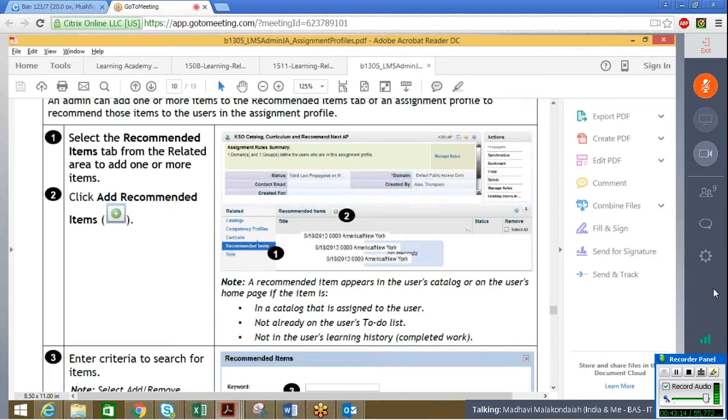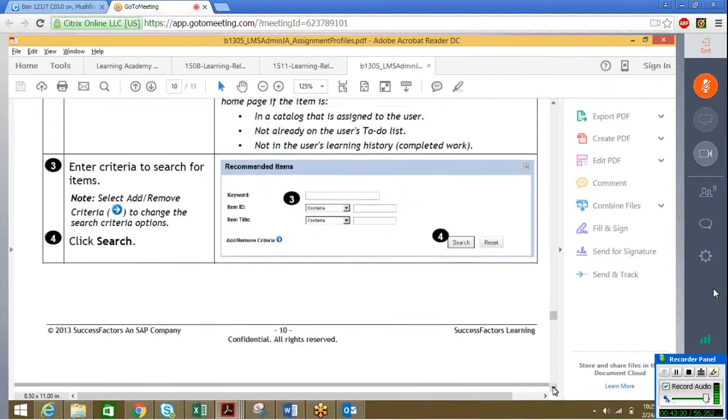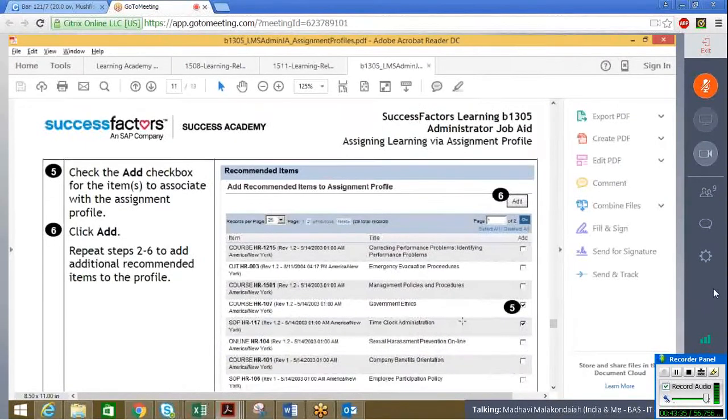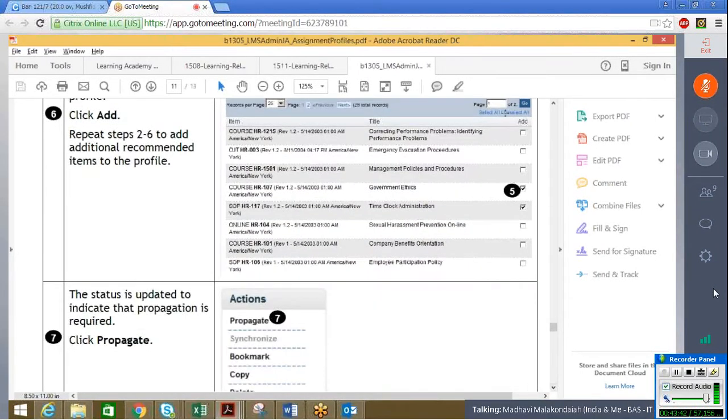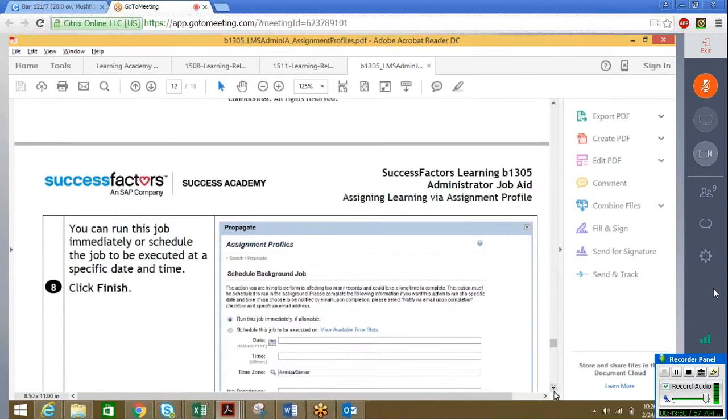Coming to the next step, that is called recommended items. Now you have your items from the related area. To add one or more from the items, just select the add button from the recommendation. Search for the items. We have the list of items here. You can choose any of the items and then add from here and propagate as it is, the same way how you have done for backlog and curricula, from your job.